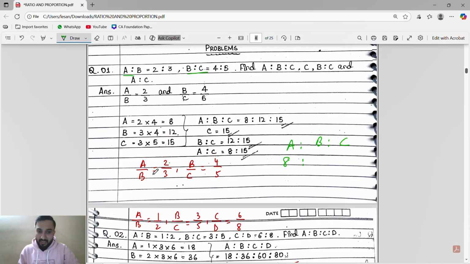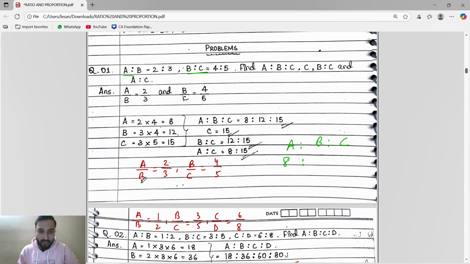Okay, now next B. Where is the B? B is in the denominator. Okay, so we have to find for B. So B, we will go to B. B to B means this 3 into 4. B is 12. Now we have to find the C. C is in the denominator. We will go B to C. Then in the numerator we don't have C, so we will stop there only. B to C. So 3 into 5 is 15.